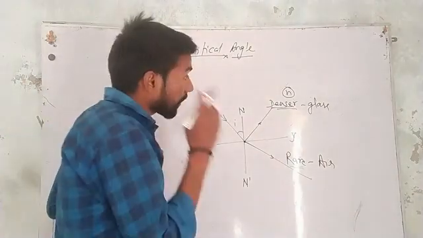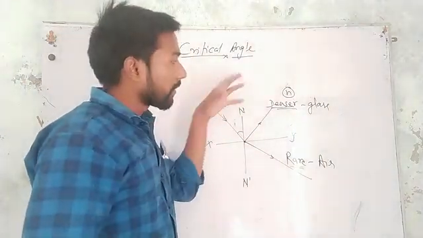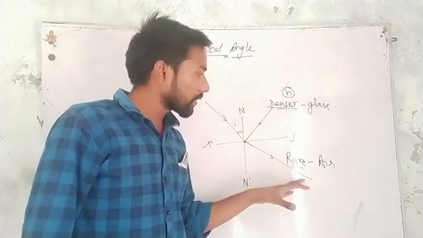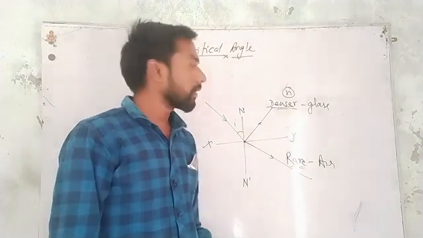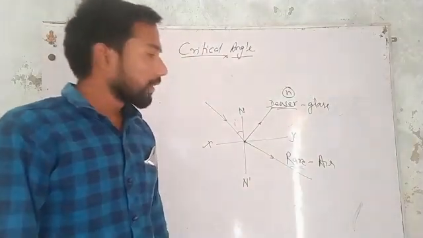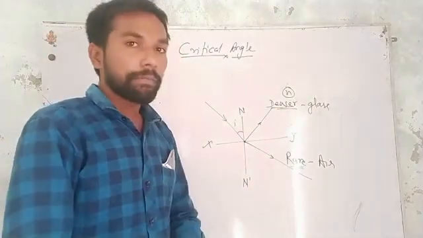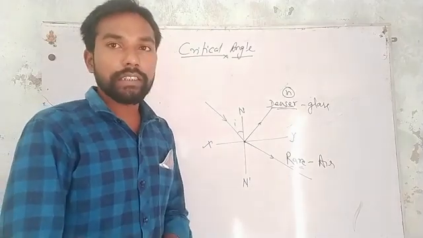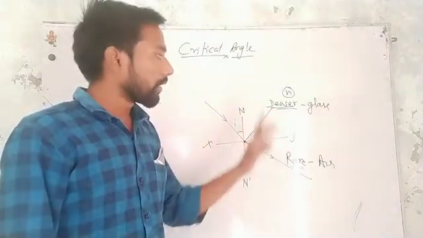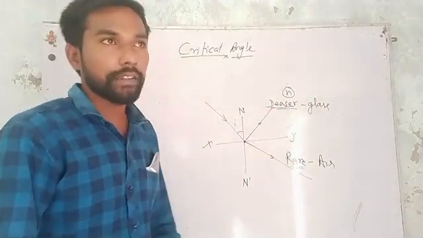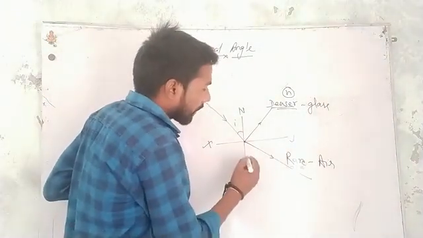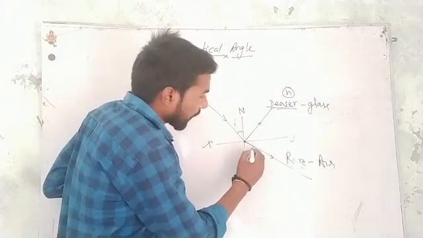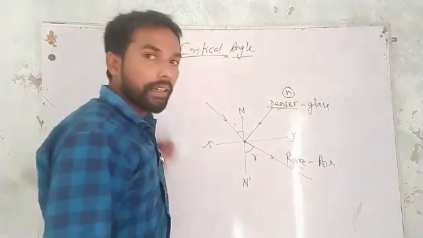So whenever light traveling in a denser medium enters a rare medium, some part of it is reflected and the remaining part is refracted. In this case we will discuss one by one the reflection and the refraction. First we will discuss refraction. This is the refracted light and this is the normal. This angle will be known as the angle of refraction.